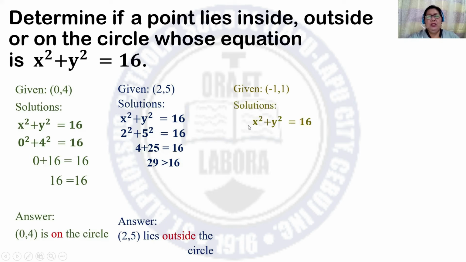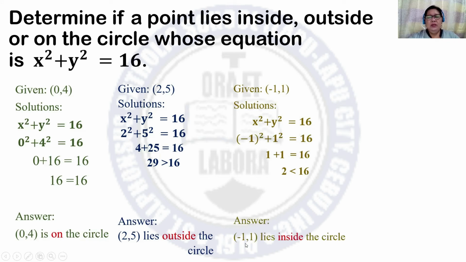For the solutions, we have x squared plus y squared is equal to 16. And replace x by negative 1 and y by 1. And simplify, we have 1 plus 1 is equal to 16. And 2 is not equal to 16 but less than 16. So the answer, this point lies inside the circle.